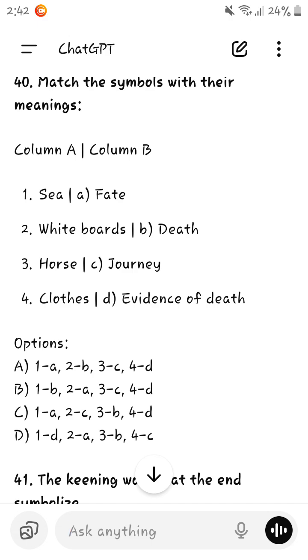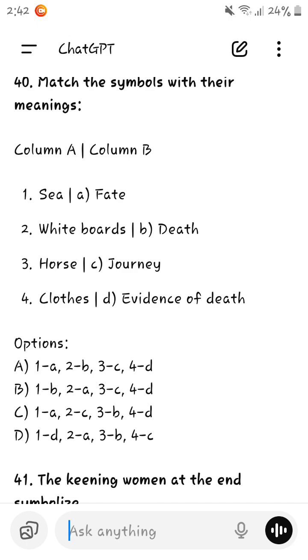C is death over here. Whiteboards is evidence of death. Horse, journey, cloth, evidence of death. Whiteboard, death, and C, fate. A, B, D, C. A, B, D, C. Is there A, B, D, C? No. C, A. C is fate over here.